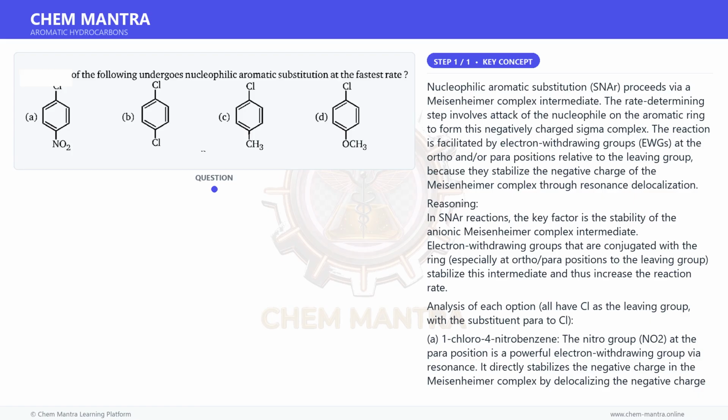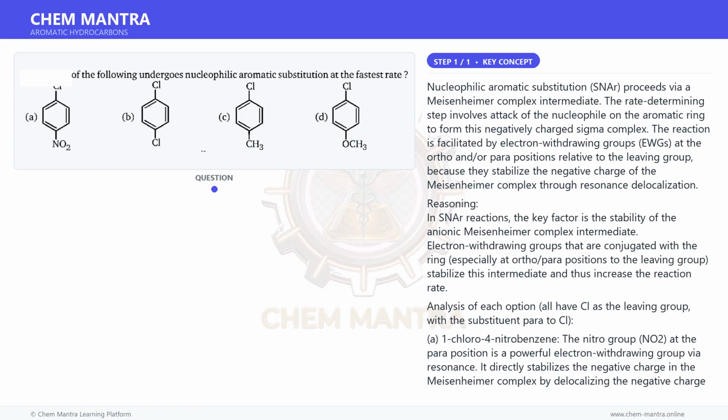Reasoning. In SNAr reactions, the key factor is the stability of the anionic Meisenheimer complex intermediate. Electron-withdrawing groups that are conjugated with the ring, especially at ortho-para positions to the leaving group, stabilize this intermediate and thus increase the reaction rate. Analysis of each option: all have Cl as the leaving group, with the substituent para to Cl.